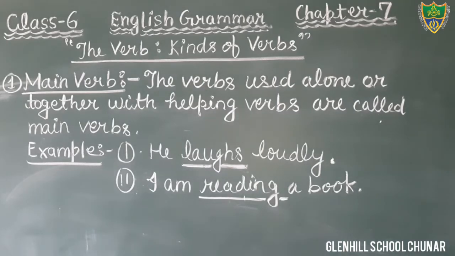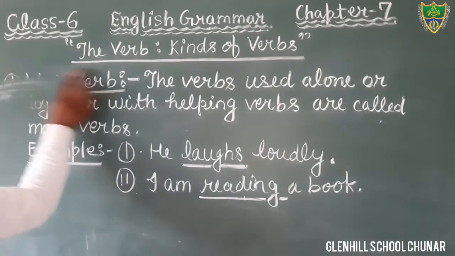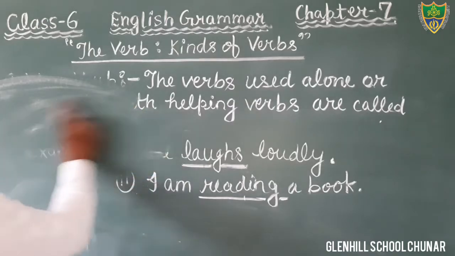Let's complete it. Now we will discuss the another kind, that is helping verb. What is helping verb? Okay, students, I am going to erase it. I hope that you all have written.